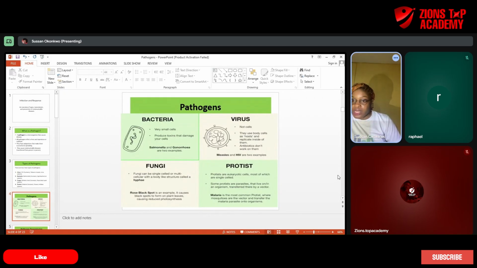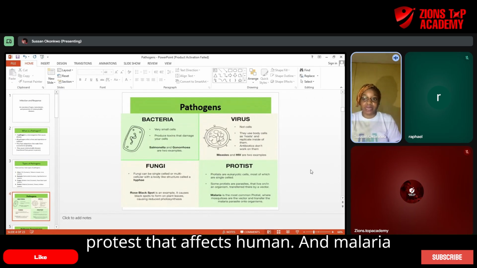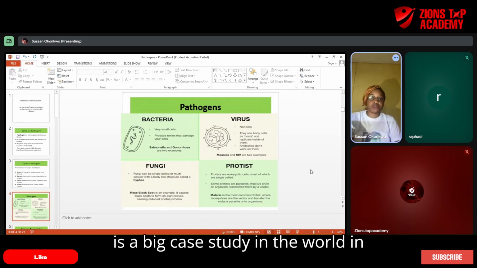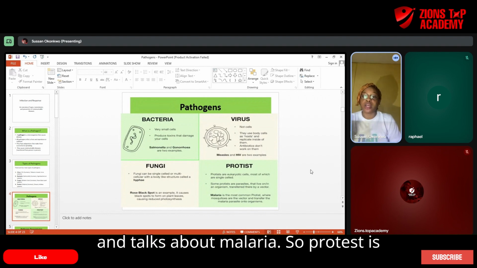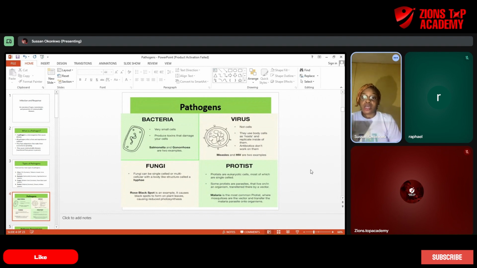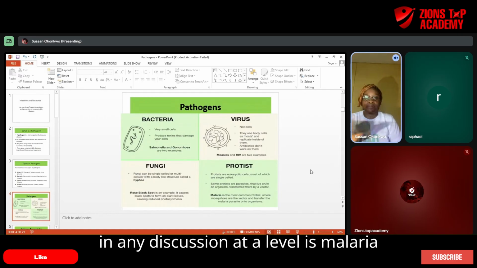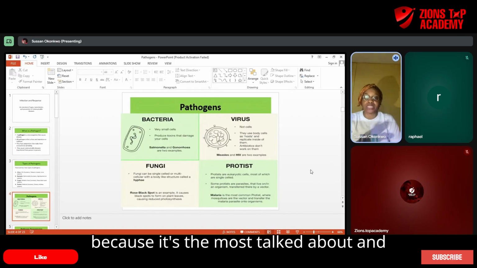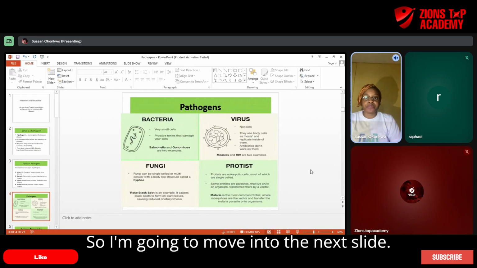Malaria is the most common type of protist that affects humans. And malaria is a big case study in the world in general because of how much it is studied and talked about. So the only major protist you end up seeing in any discussion at your level is malaria, because it's the most talked about and is the only valid example for now. So I'm going to move into the next slide.